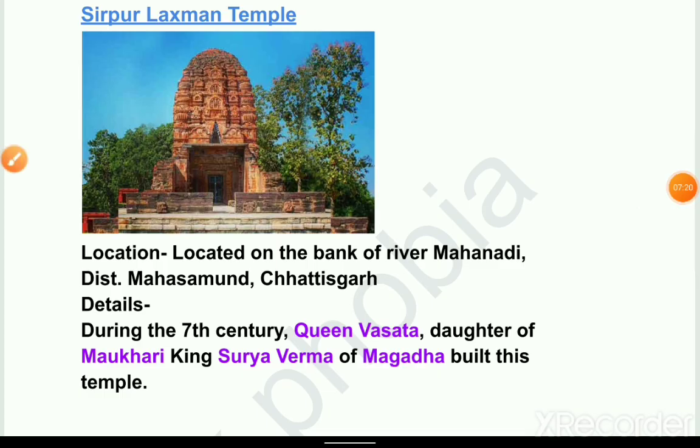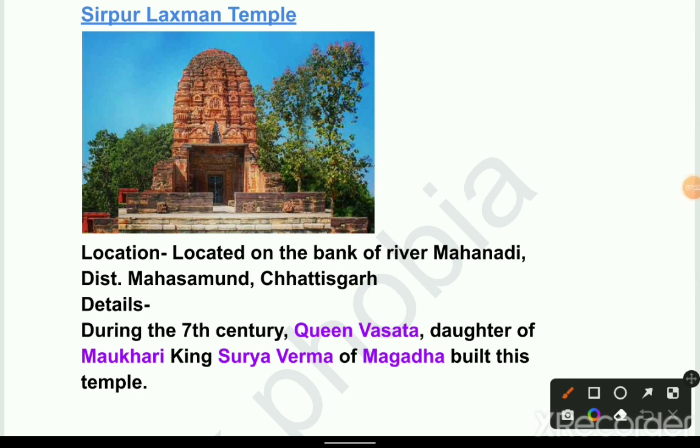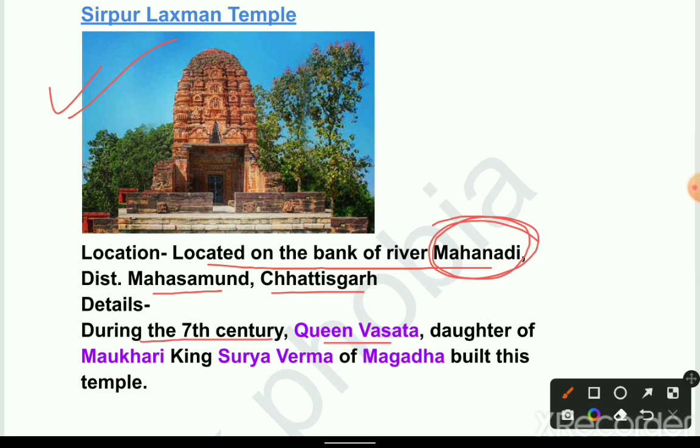Next temple, Sirpur Lakshmana Temple. Location: on the bank of river Mahanadi, district Mahasamund, Chhattisgarh. Details: during the 7th century, Queen Vasata, daughter of Maukhari king Suryavarman of Magadha, built this temple. So very important.